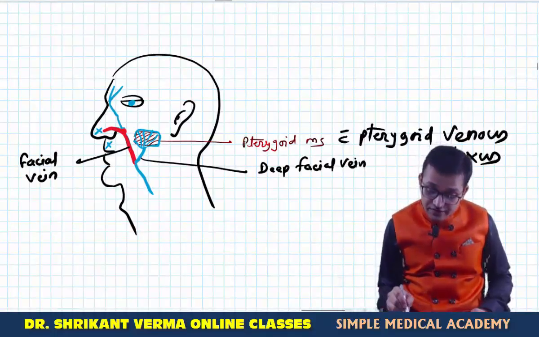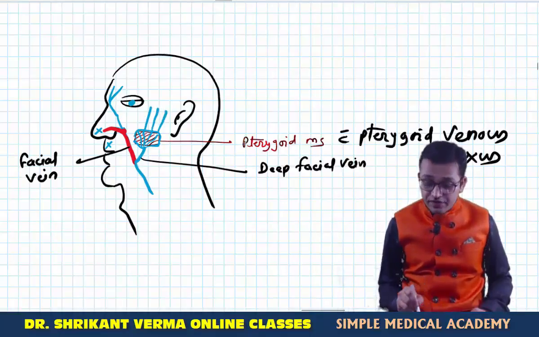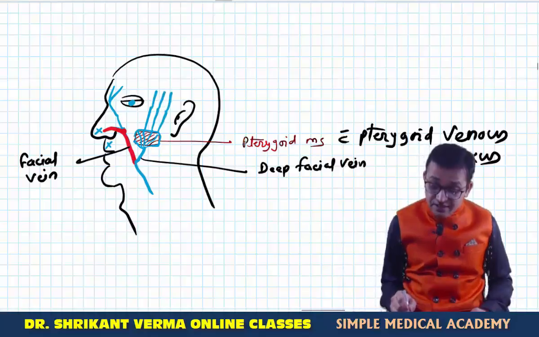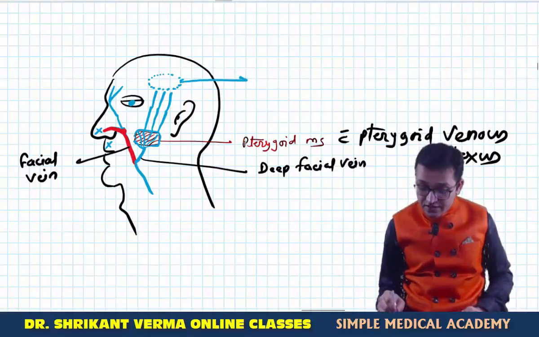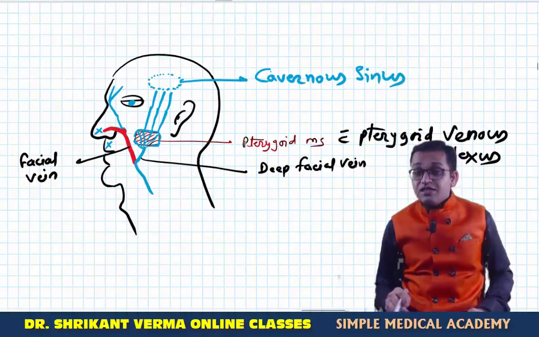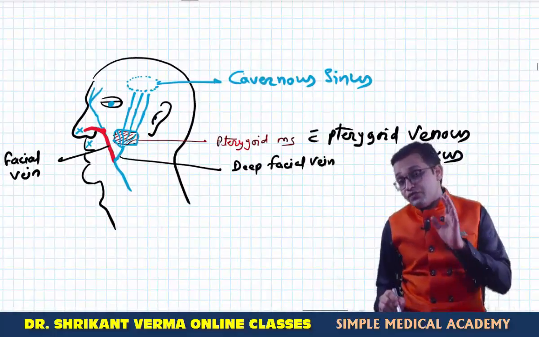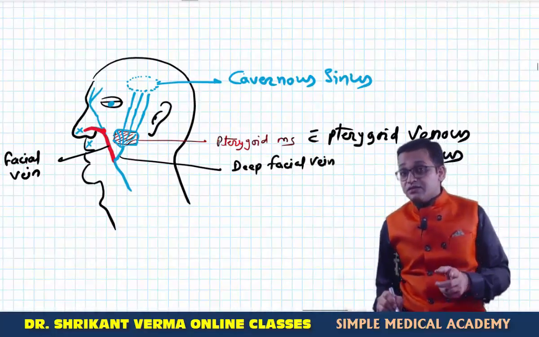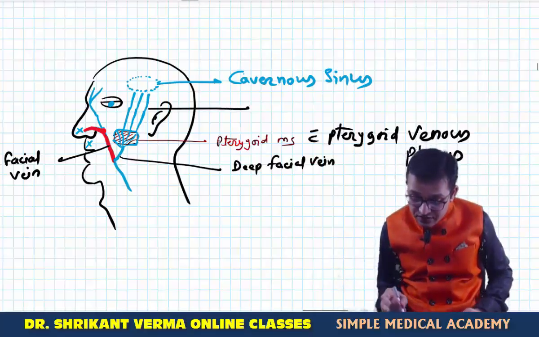Now this pterygoid venous plexus is communicating with a special kind of vein. Yes, these veins run inside the brain and they meet with one very deeply situated large sinus of the brain, the cavernous sinus. We will study this cavernous sinus later, but remember it is nothing but a large intracranial vein. The veins which connect the extracranial vein and the intracranial vein are known as emissary veins. So these veins are known as emissary veins.